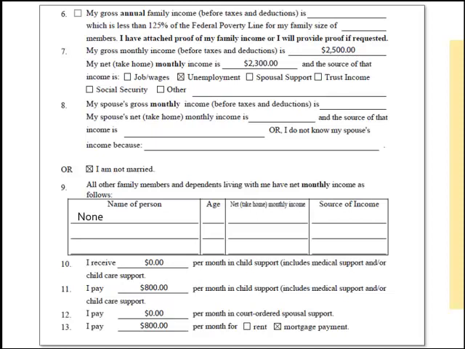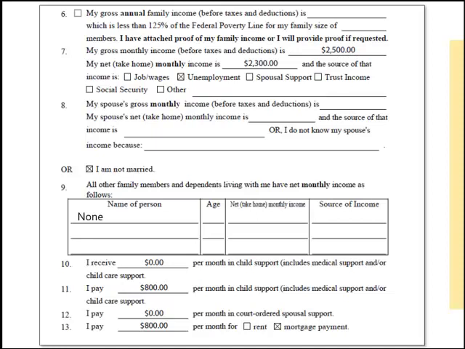Generally, if you get public assistance, have a pro bono attorney, or have gross annual household income that is at or below 125% of the federal poverty guidelines, you do not need to fill out questions 7 through 16. But be aware that depending on the situation, you may still need to answer those questions and provide that information. The judicial officer can also waive all or part of the fee based on your income, expenses, debts, or other financial circumstances.